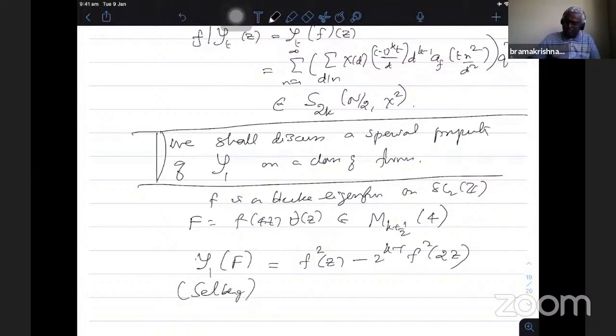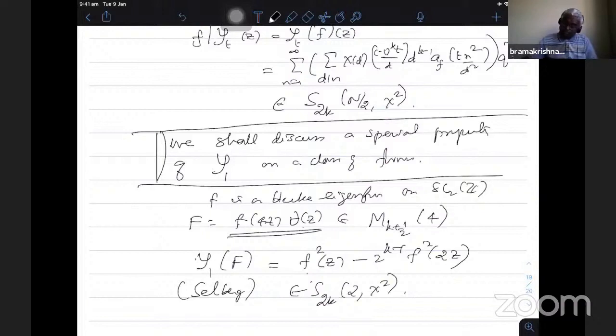This is not published, but he mentioned it in one of his communications. He observed that when I take the function f, a k-eigenform, using only the multiplicative property of the Fourier coefficients of f, and because in the theta function only the n square coefficients are there, only the square coefficients survive. Therefore the product has a special property, and using that one gets the image in terms of the square of the given function. So this is weight k, and this f square has weight 2k. This belongs to S 2k, 2, chi square.